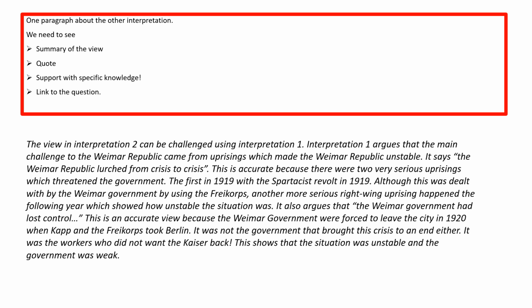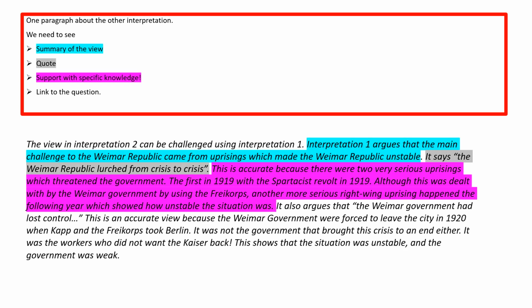So, but this time for interpretation 1. So we're going to have a summary of the view, a quote. We're going to support that quote with specific knowledge and we're going to link back to the question. So again, find those points, find those aspects in this paragraph. So pause the video now and see if you can find them. And there we go, we can see that it's colour coded on your screen again. So we've got summary, quote, support, and we've repeated that again. Summary, quote, support, and the link is in the last sentence.